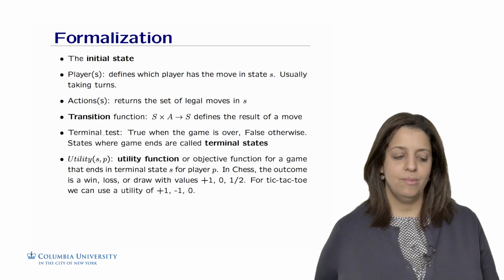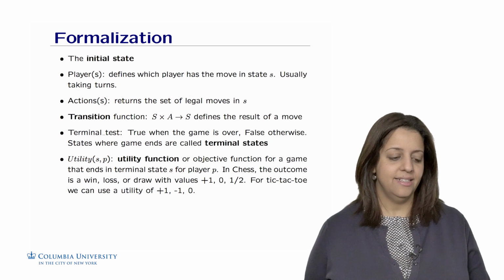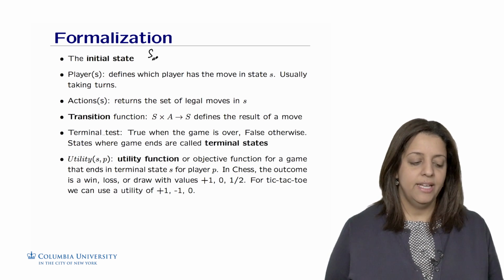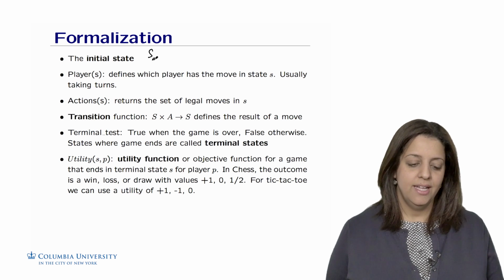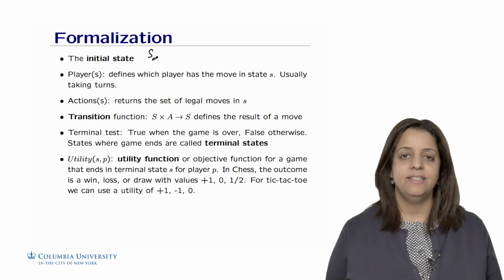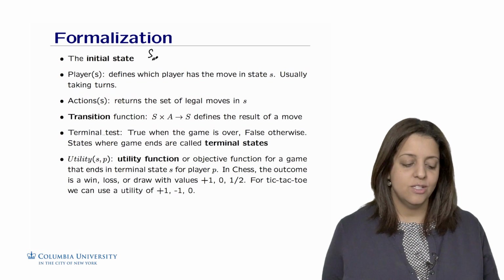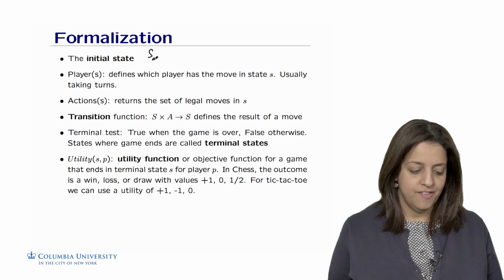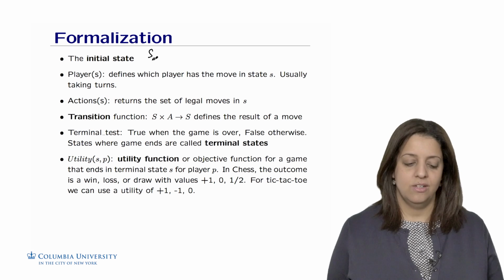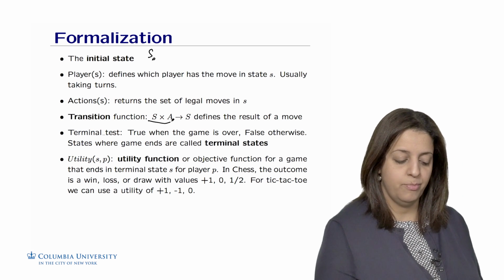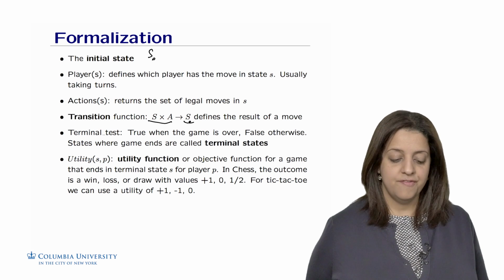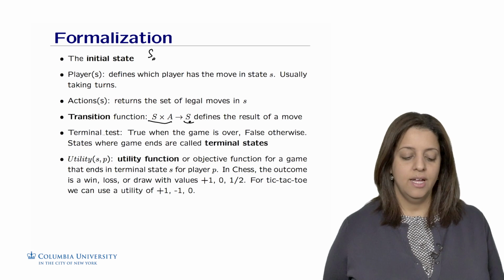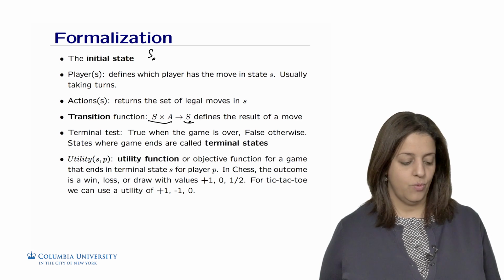We can formalize the problem as follows. So we start with some initial state. Let's call it S0. Then Player(S) defines which player has the move in state S, usually taking turns. Actions(S) returns the set of legal moves in S. We're going to define a transition function that goes from S cross A, the set of states across the possible actions, to S, which defines the result of a move, and define a terminal test, which is true when the game is over and false otherwise.